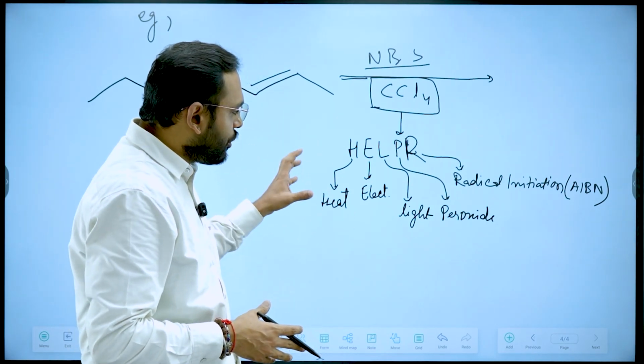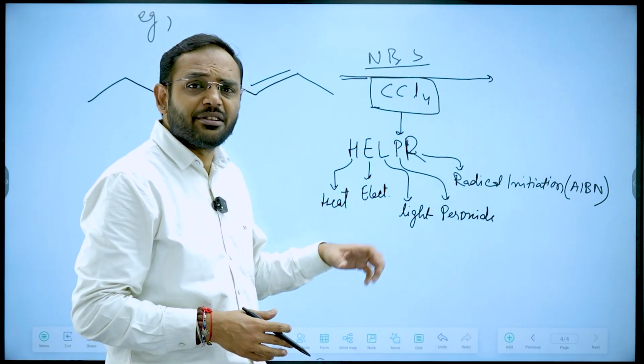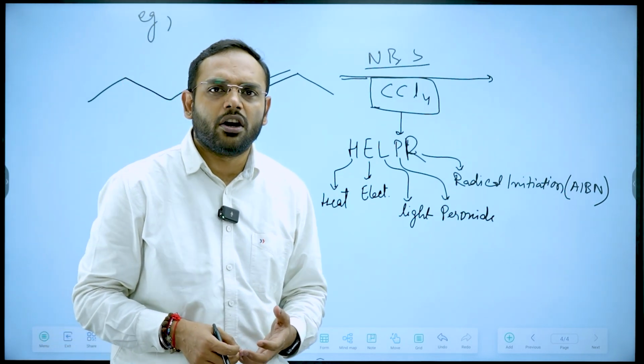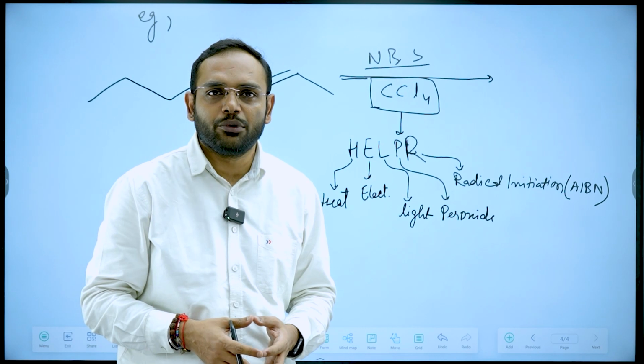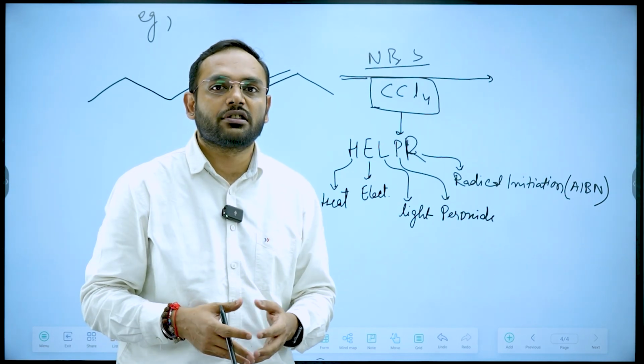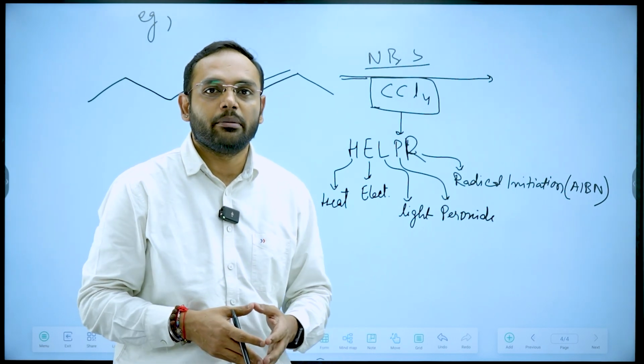Now please do remember this. Whenever you see a condition where heat is given, or electricity, meaning directly passing current, an electrical arc or electrolysis, as in Kolbe's electrolysis method where I'm using electricity and the mechanism goes through free radicals.